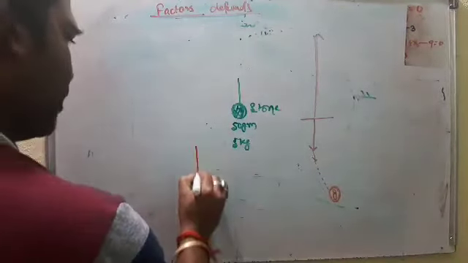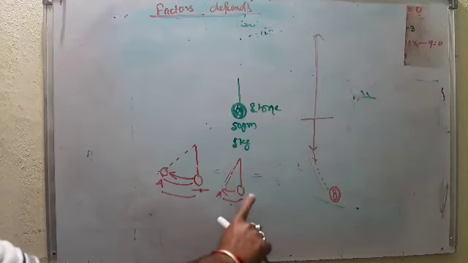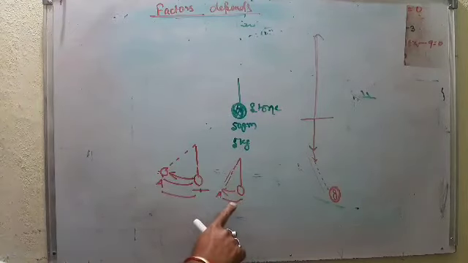So here OA is more and here OA is less. The time period does not depend on the extent of swing on either side. How much I swing, more or less, it does not matter.